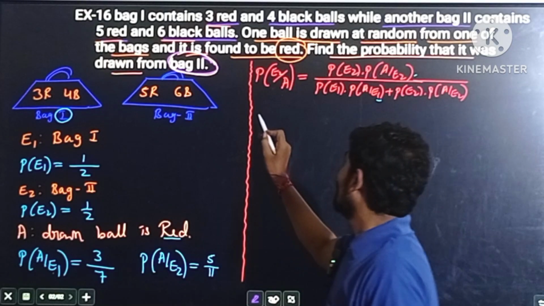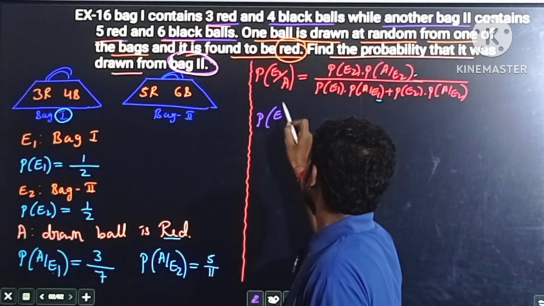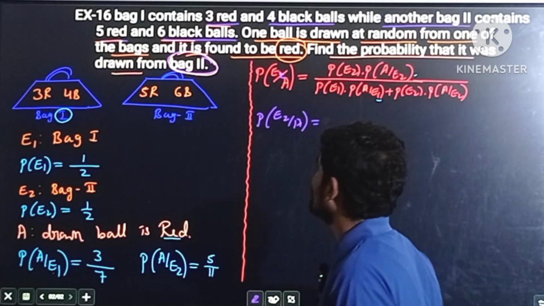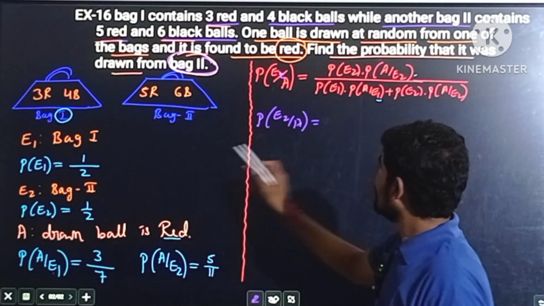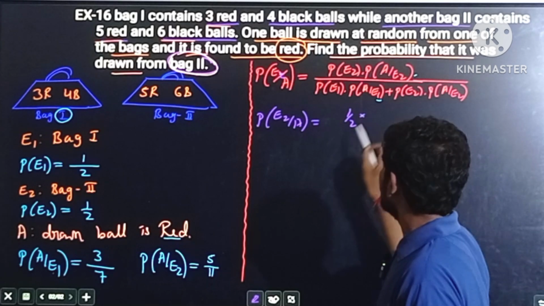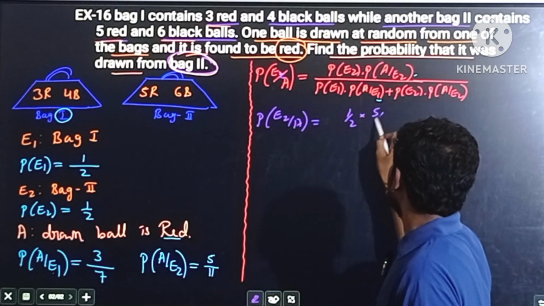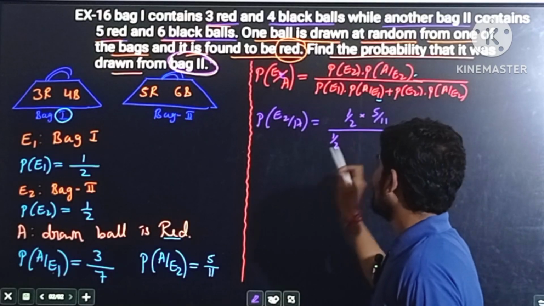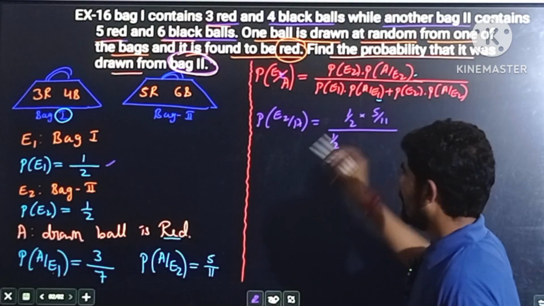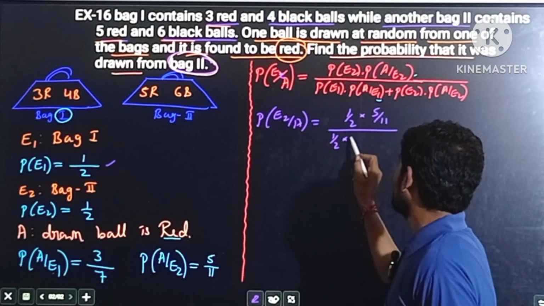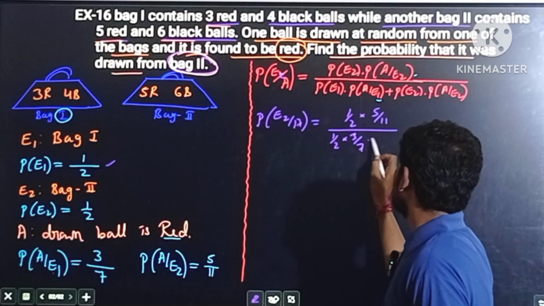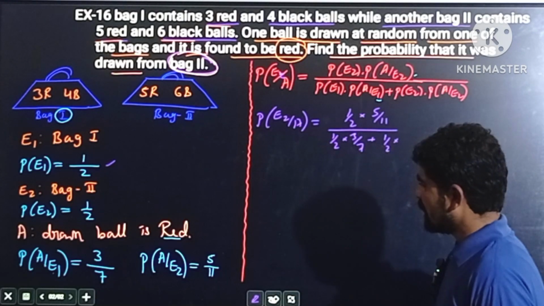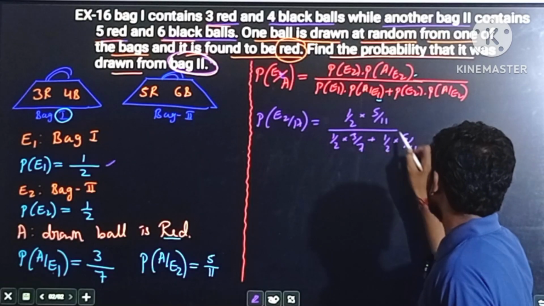Now, the required probability of E2 by A is equal to the probability of E2, which is 1 by 2, into the probability of A by E2, which is 5 by 11, divided by the probability of E1, 1 by 2, into the probability of A by E1, 3 by 7, plus the probability of E2, 1 by 2, into the probability of A by E2, 5 by 11.